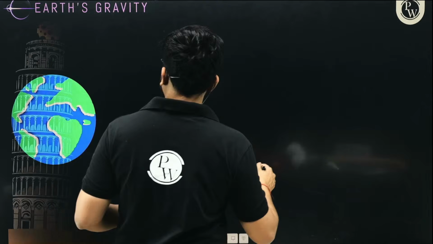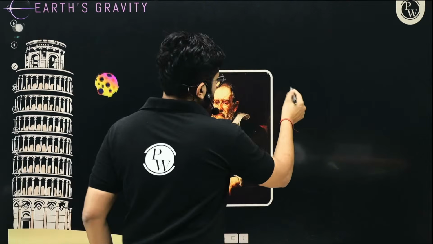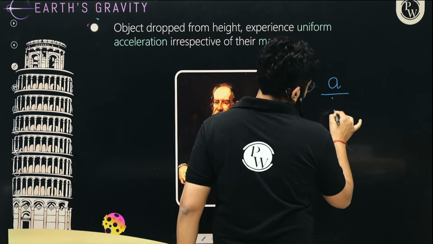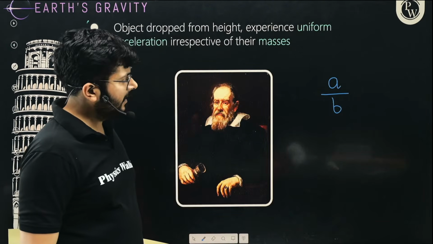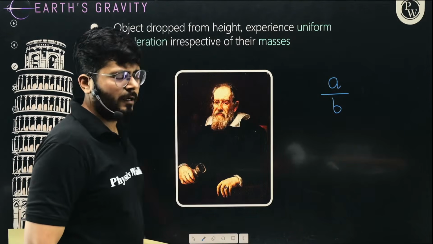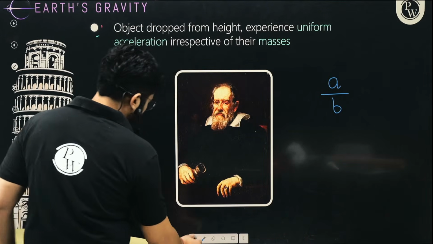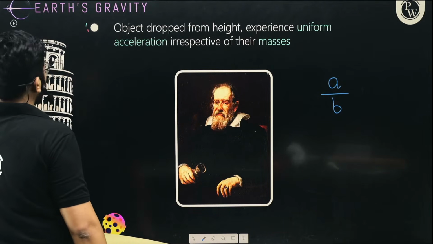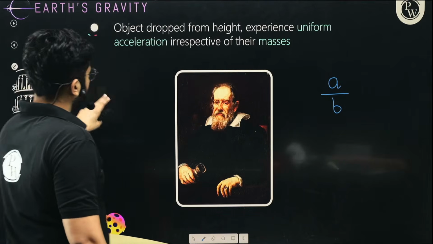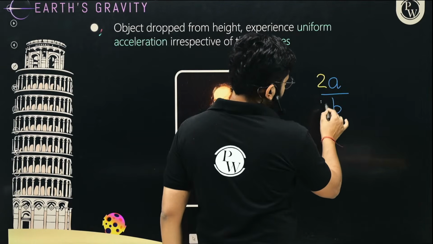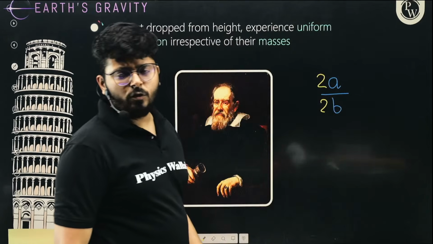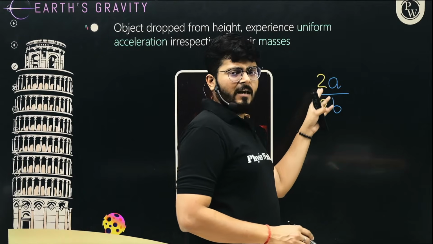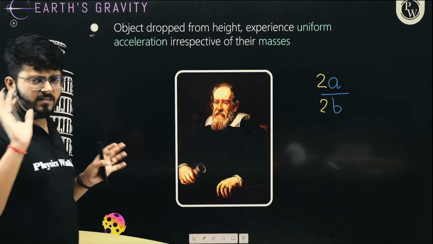Over here I can explain. Now think about it. Let's say there is a ratio A upon B, okay? If I increase A by 2 times and I also increase B by 2 times, right? So then what will happen? Will there be any change in the ratio? We can say no. We are multiplying both things by the same number and there will be no change in the ratio. If I increase A and B by the same amount, the ratio will not change. This is our common sense, right?